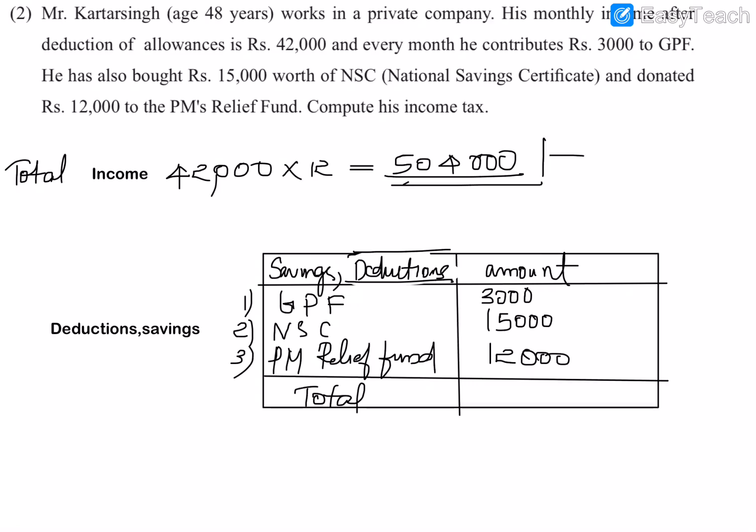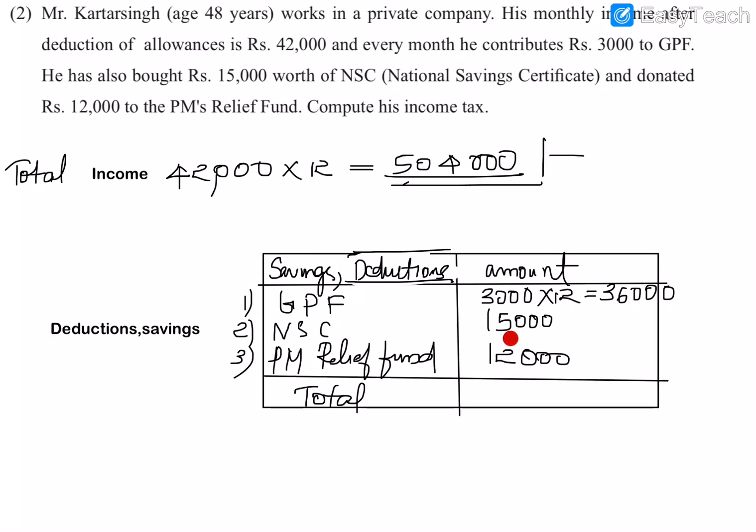Now we will find the total of this. So adding all this we will get that 50. Sorry, here also a mistake is there. For the GPF we have to read the question carefully, that every month he contributed 3,000 to GPF. So every month he contributed. So this is only 1 month, 3,000. So for 1 year we will have to multiply it also with 12. So there is a chance of mistake there. So we have to read the question carefully. 3,000 into 12. So what is it? It will be 36,000.